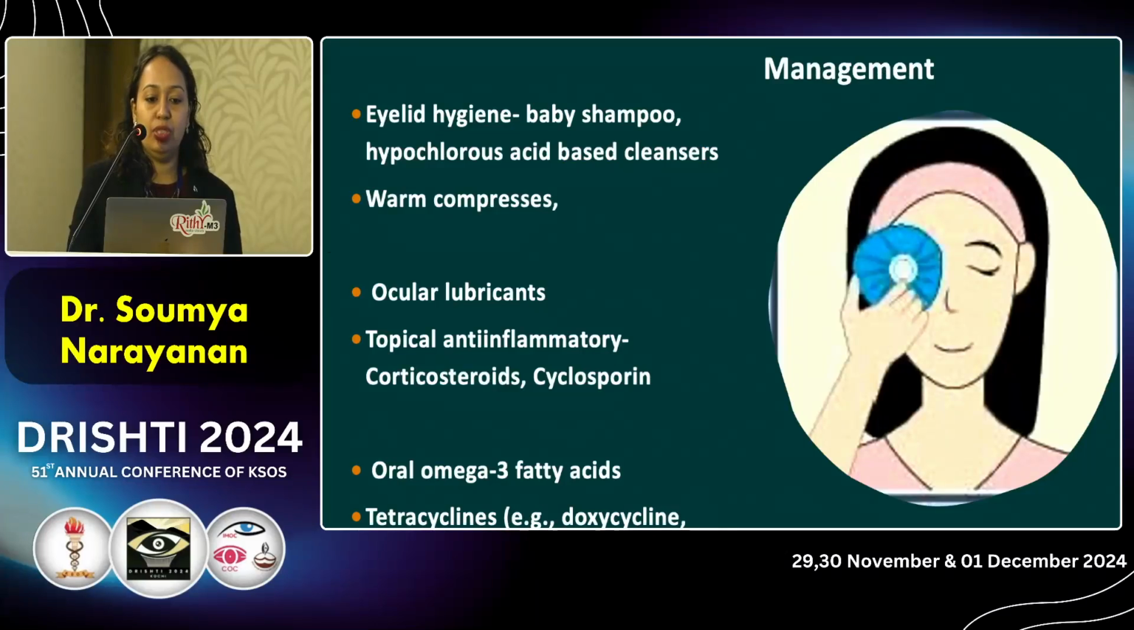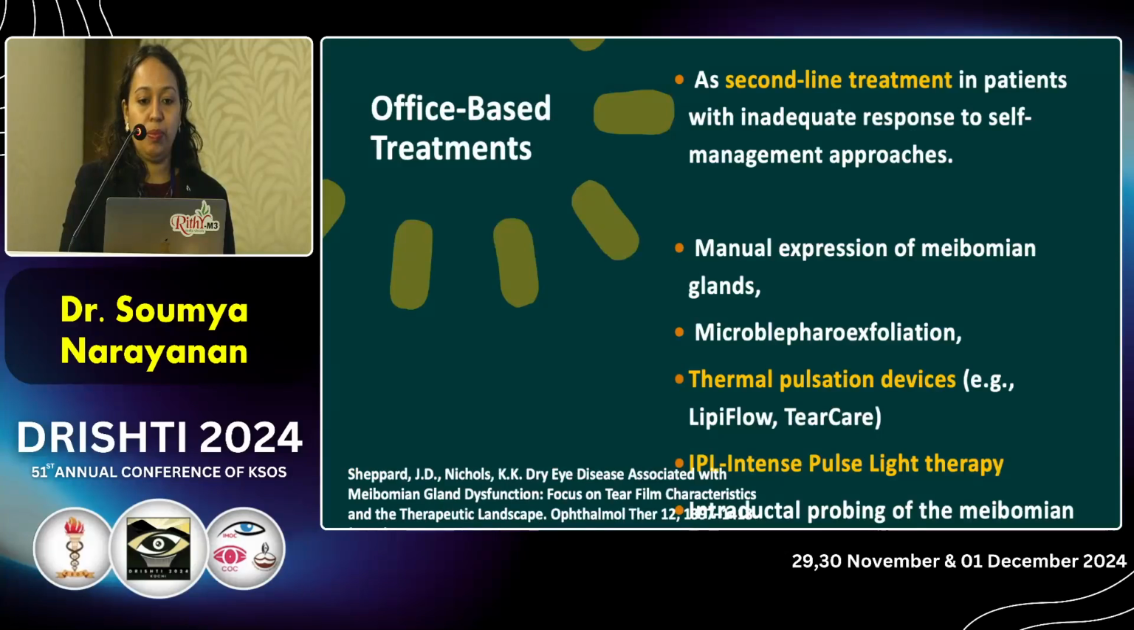We can do it using baby shampoo or hypochlorous acid based cleansers, warm compresses, ocular lubricants and topical anti-inflammatories like corticosteroids, and cyclosporin for long-term use. Omega-3 fatty acids, tetracyclines and macrolides can also be used. If that fails, we can go for second-line office-based treatments. The important ones are thermal pulsation devices like LipiFlow or intense pulsed light therapy.